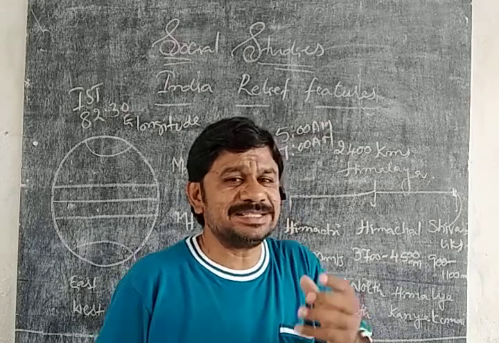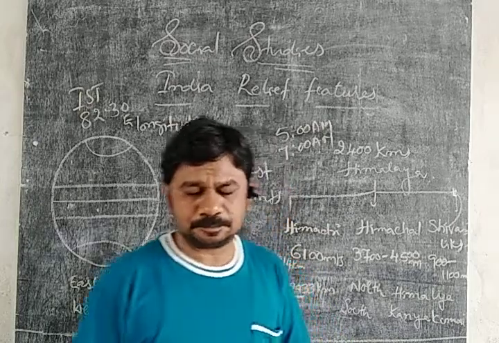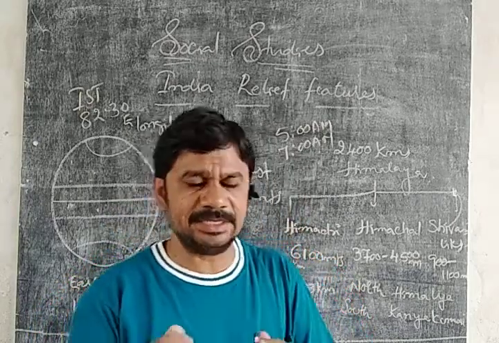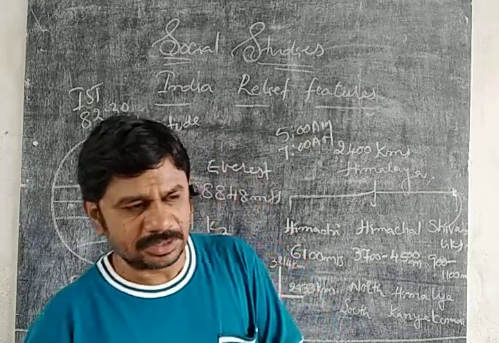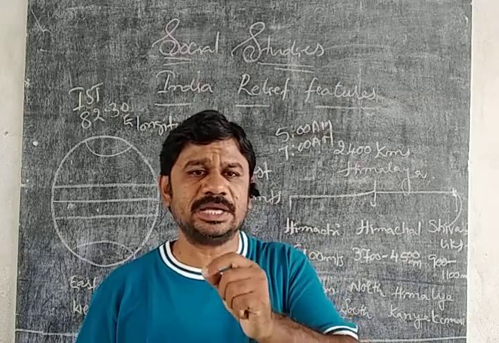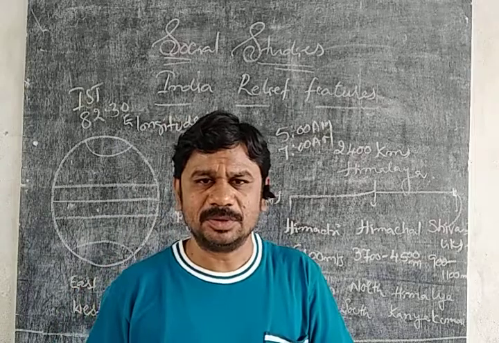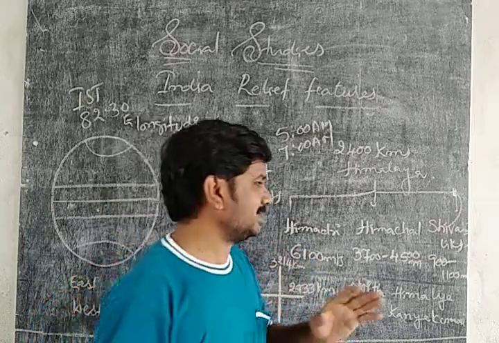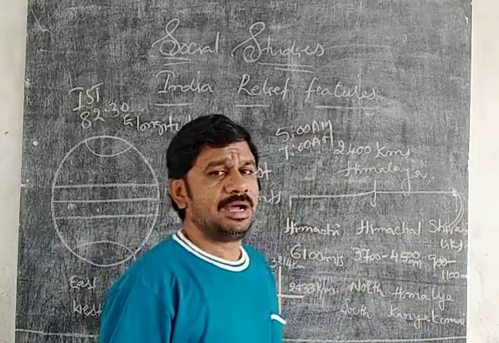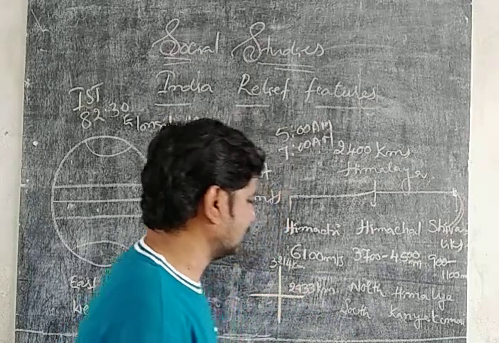It has different names in the different states: the Khasi Hills, and the Mizo Hills in Mizoram. In the Khasi Hills, the world's second wettest place is located.